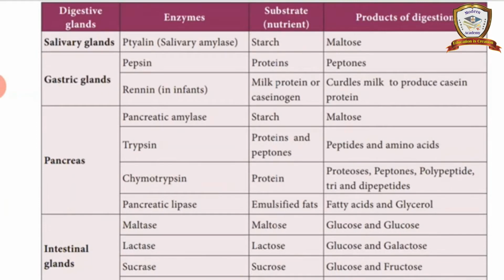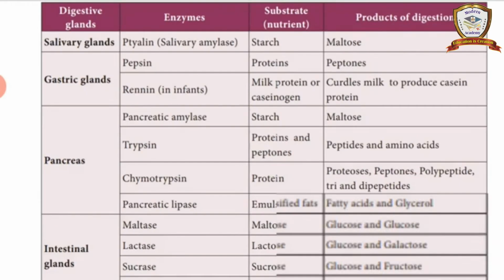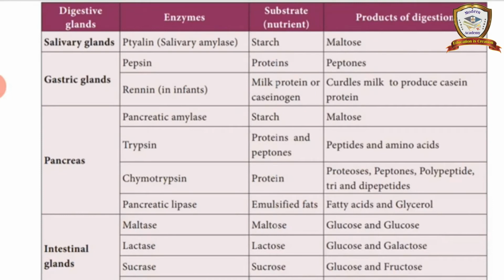Okay. So the next process is assimilation. Assimilation means the absorbed food material is utilized by the cell. That is what is called assimilation. Okay. So the next one is egestion. Egestion means undigested food and unabsorbed food is removed from the body. This is what is called egestion.